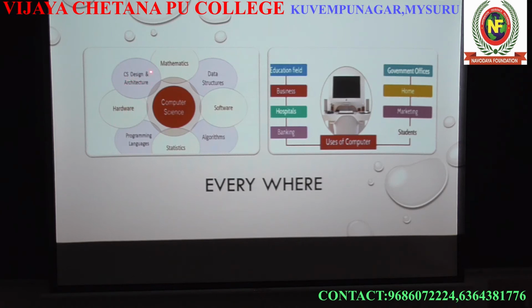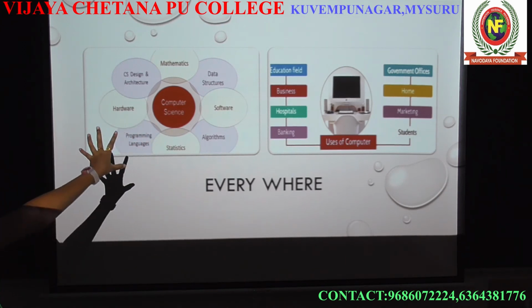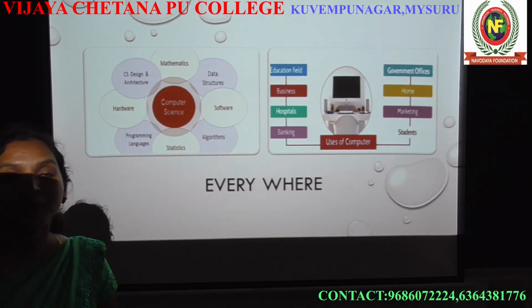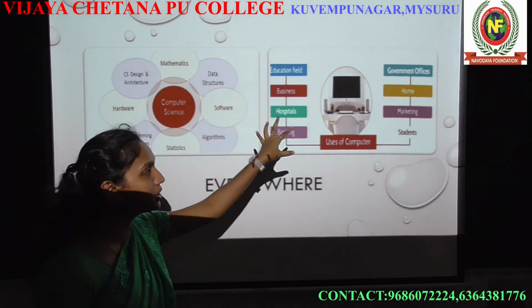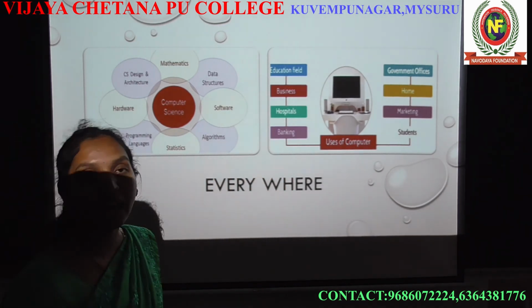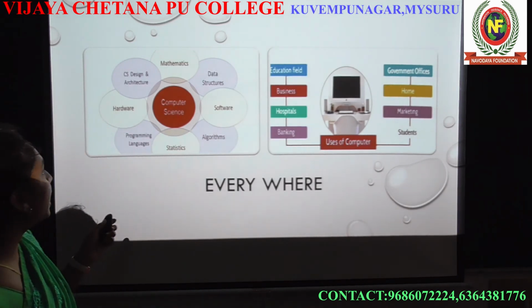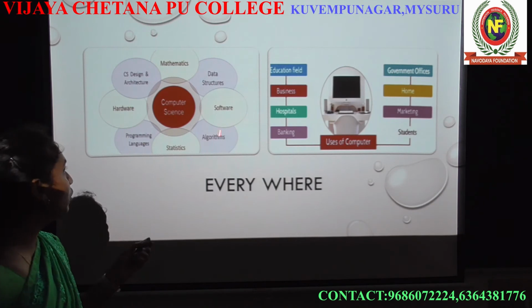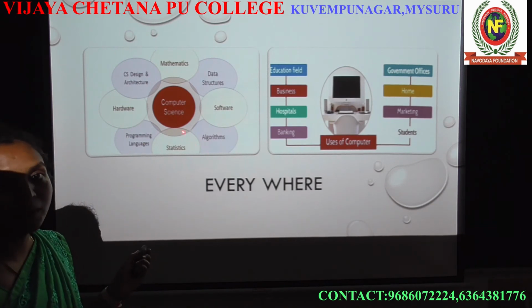And next is CS design and architecture. CS design is nothing but, for example, web applications; this is also one application, right? What is seen on this screen contains some application. This screen contains some pictures, which means you are going to design some pictures like this, right? So these are animation, you can say animation, graphic design. So these are all CS design and architecture. All these things you are going to learn if you start to learn computer science.